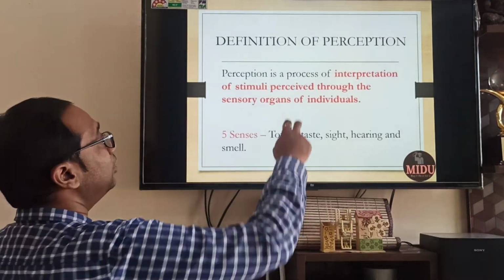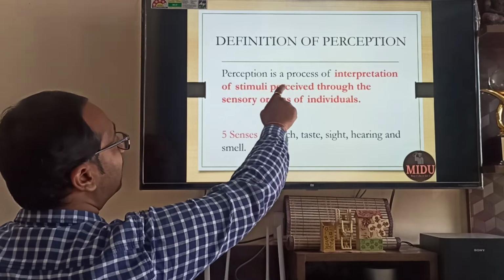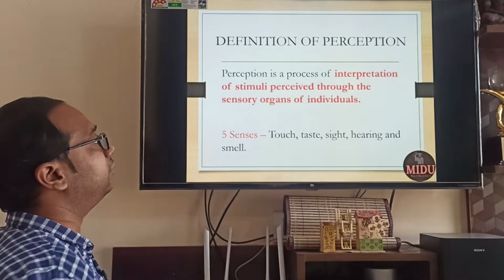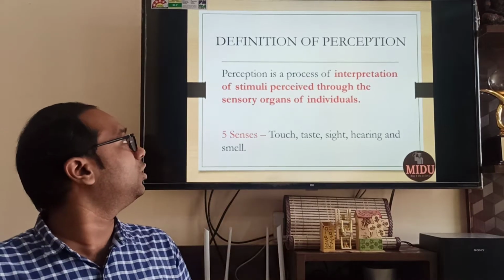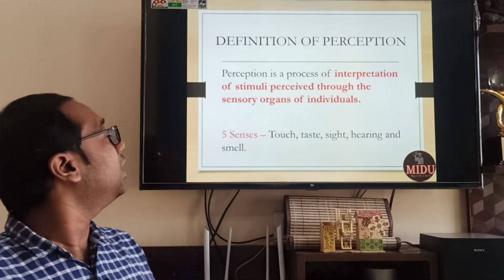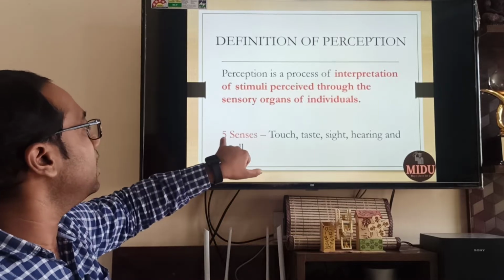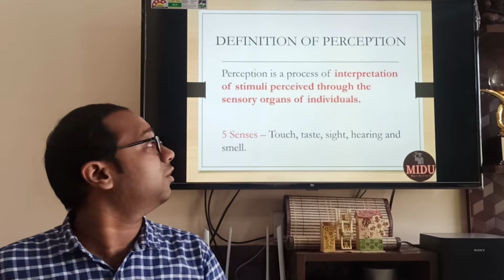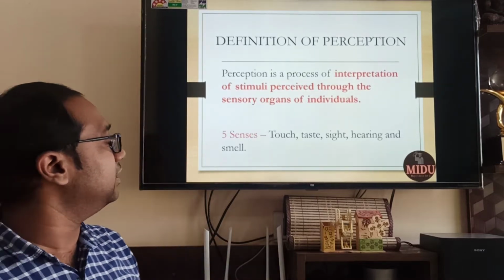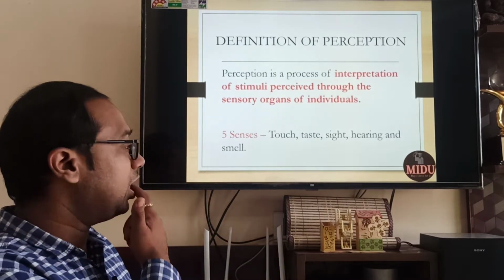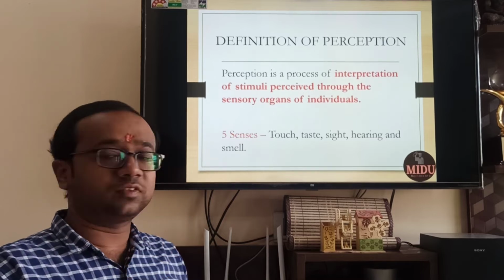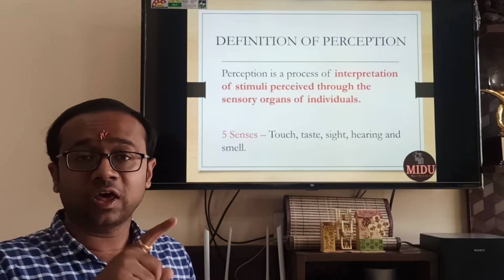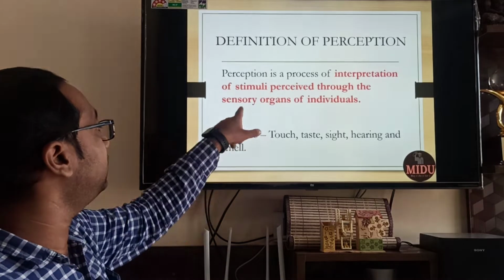After understanding stimulus, let us understand perception. Perception is a process of interpretation of stimulus perceived through the sensory organs of individuals. So interpreting that stimulus through the sensory organs of individuals, that process is known as perception. And when we say sensory organs, there are 5 senses, which are touch, taste, sight, hearing and smell. You taste through your tongue, touch through the skin, sight through eyes, hearing through ears and smell through nose. These 5 sense organs are basically known as sensory organs.